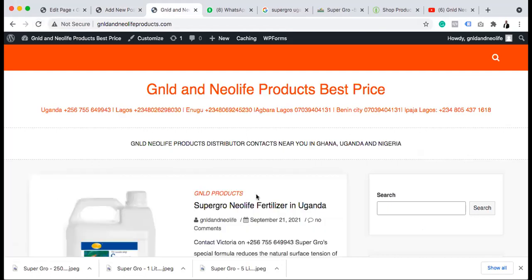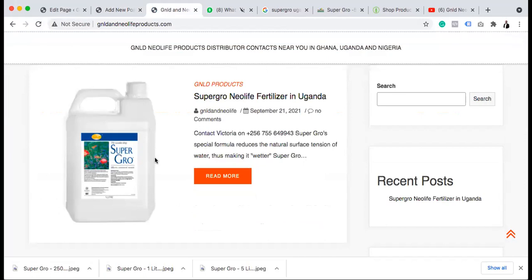Can you see our first post? Do you see that? So when somebody is actually searching, we are posted for Nigeria, Uganda. What I'm going to do again, we are going to post for Nigeria. We are going to post for Ghana, right? The same product. Because when somebody sees this one, they know that, oh, this is Uganda. The person sees Uganda number. We are going to post for Nigeria. We are going to post for Ghana.